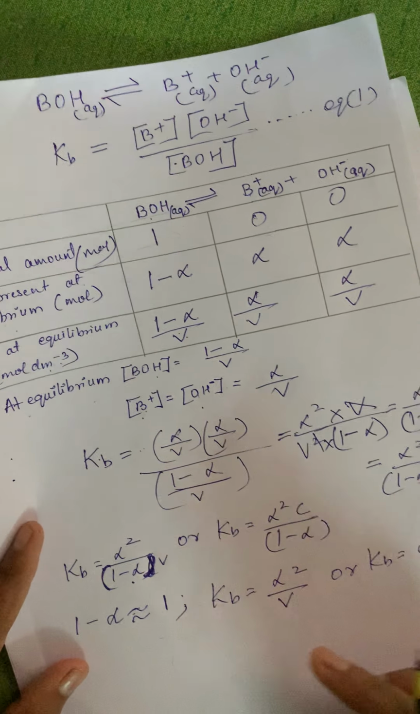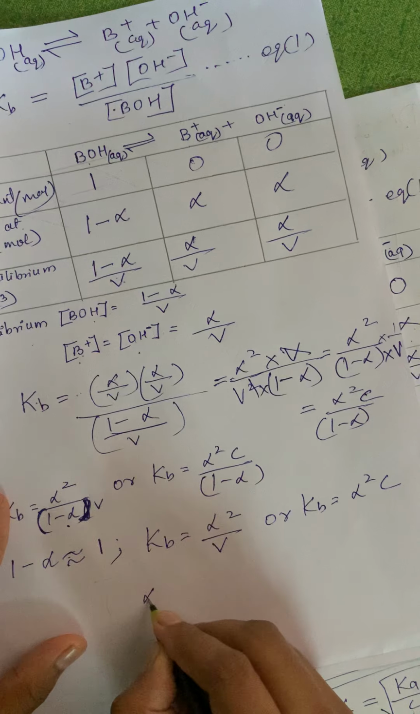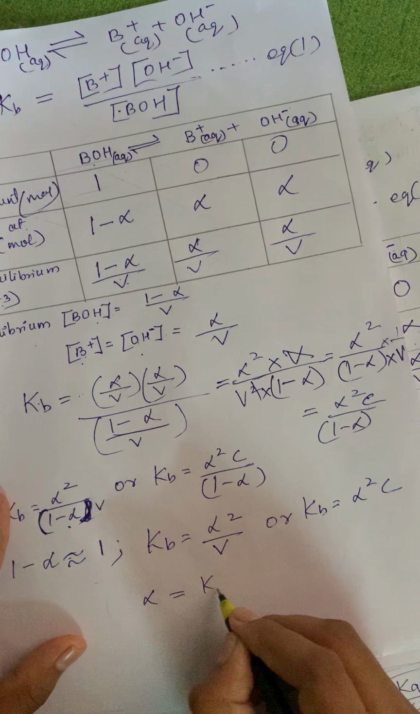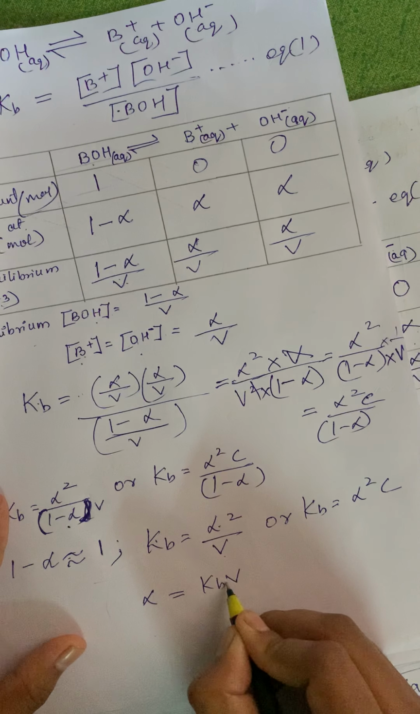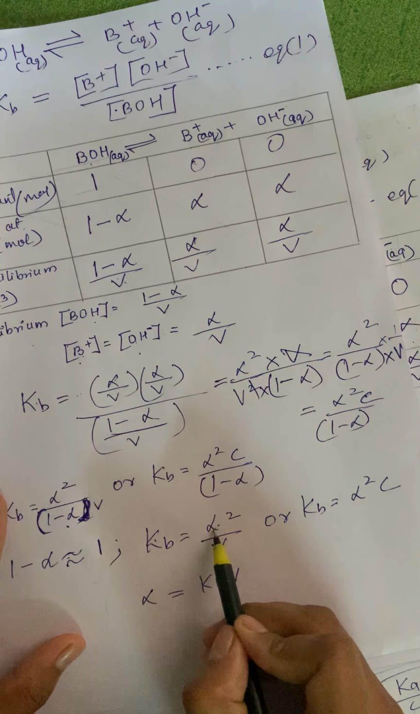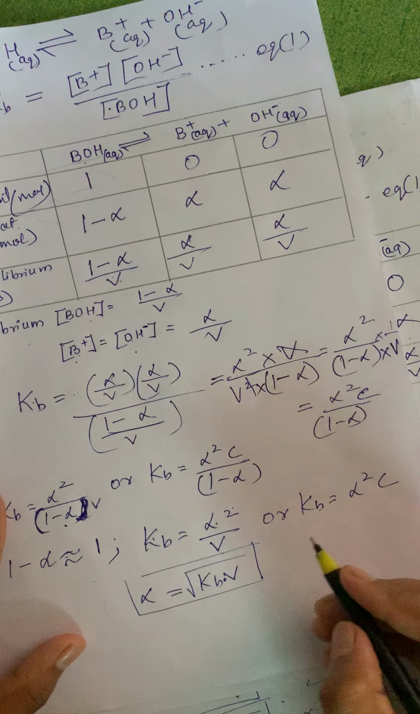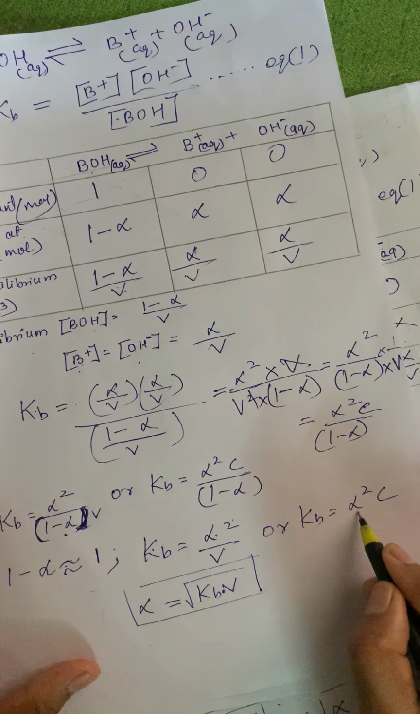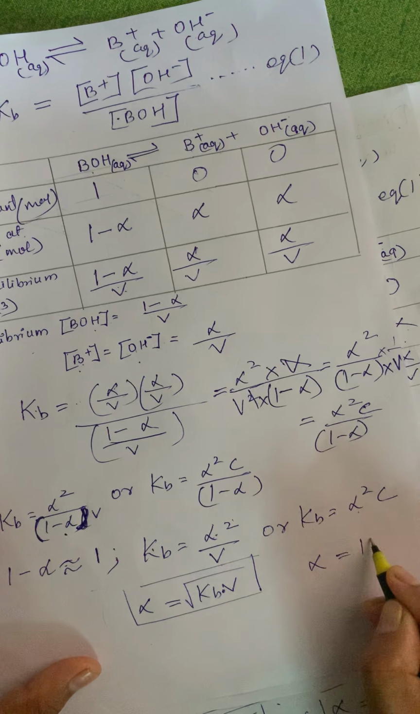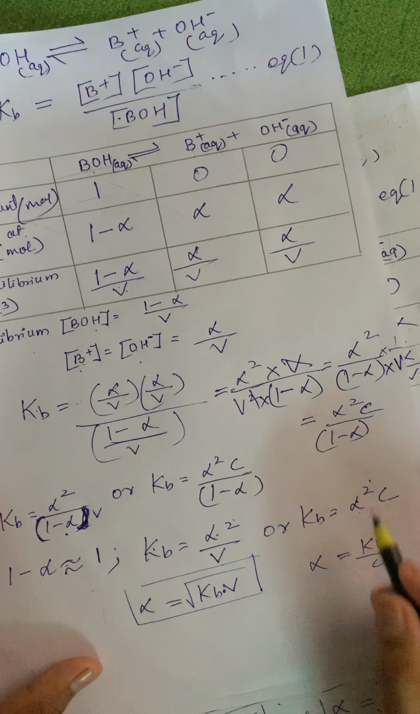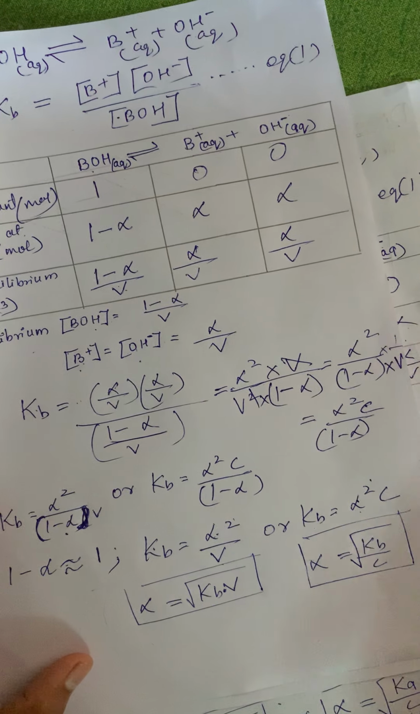Now I have to find the equation for alpha in both cases. So here alpha will be equal to the square root of Kb into V. This is one equation, and the next equation is Kb equal to alpha square C. So alpha will be equal to the square root of Kb upon C. So hopefully this is very simple.